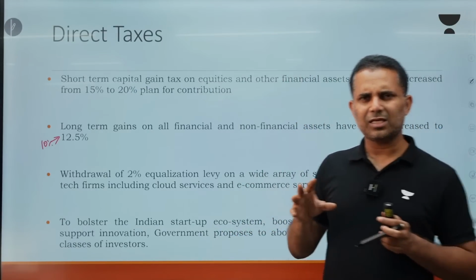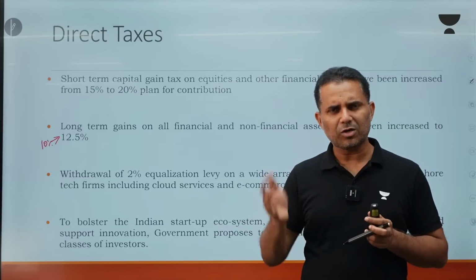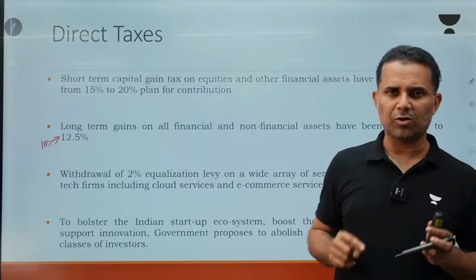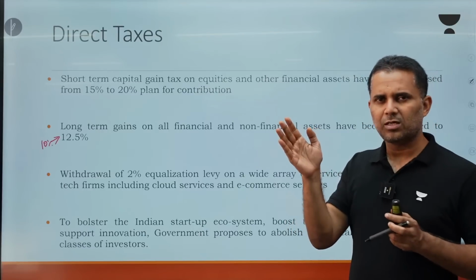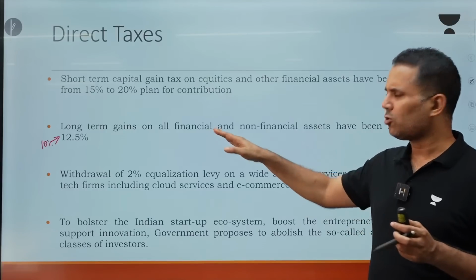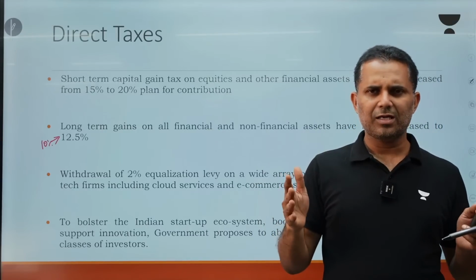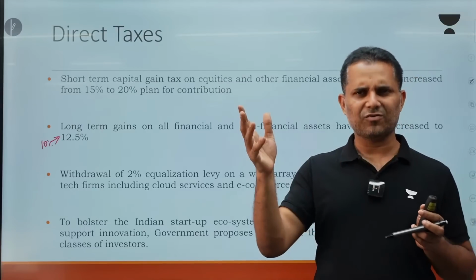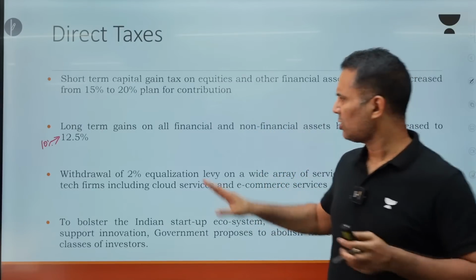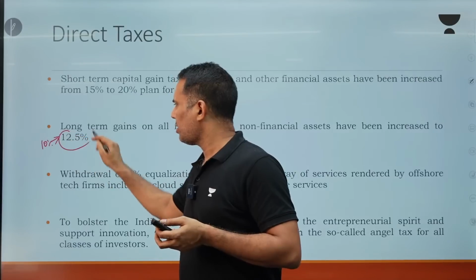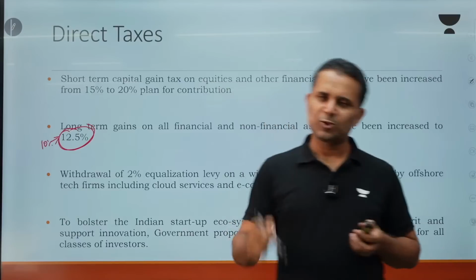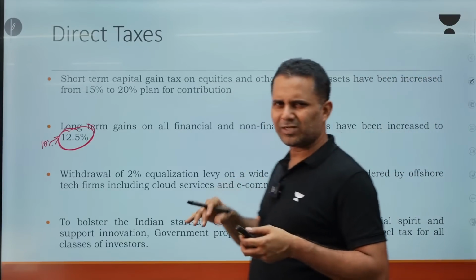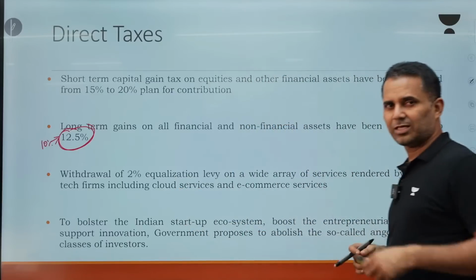But there is not much impact on real estate, because earlier, when the tax was 20%, indexation benefit was allowed. Now that indexation benefit has been removed, the rate has come down. So the government wanted to simplify the rules so that the same tax rate is applicable on different kinds of instruments for long-term capital gains. So on equities it has increased, and on real estate it has decreased, but there is not much effective change because indexation benefit has been removed.